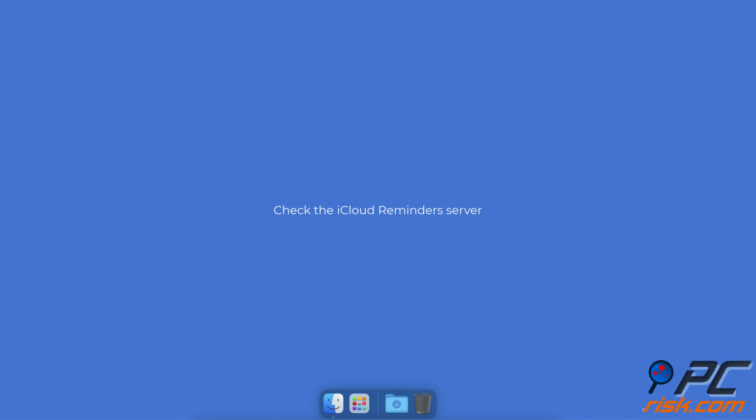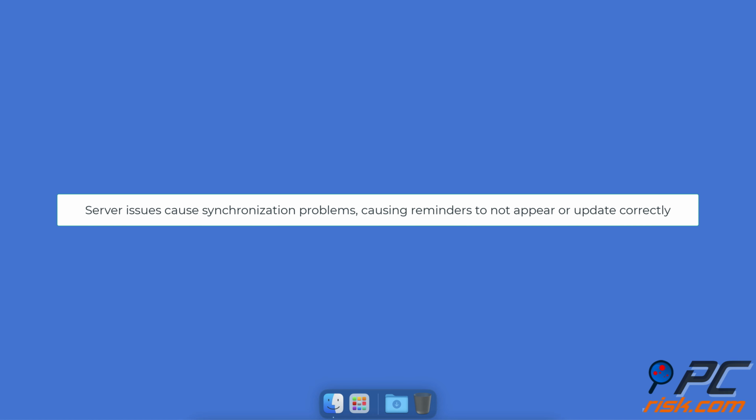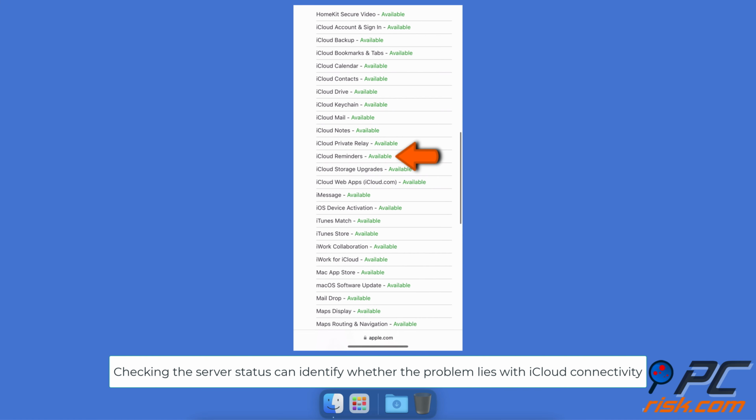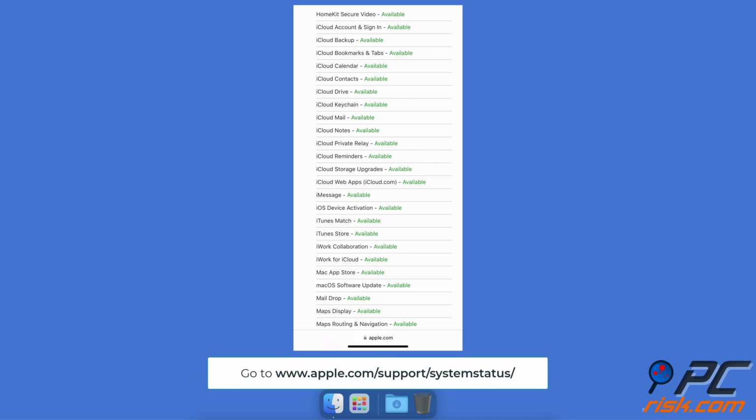Check the iCloud Reminders server. Problems with the iCloud Reminders server can lead to synchronization problems, causing reminders to not appear or update correctly. Verifying the server status can help you identify whether the problem lies with iCloud connectivity. Go to apple.com/support/system-status/ to check the iCloud Reminder server status.